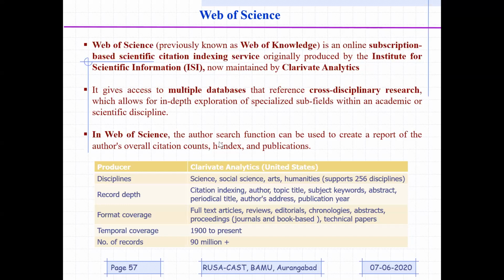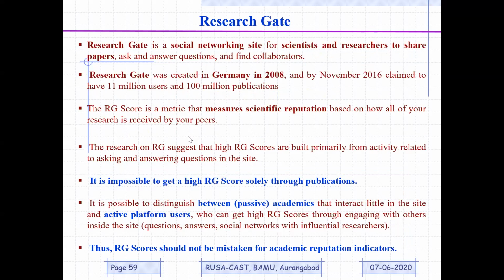Okay. And ResearchGate. ResearchGate is a social networking site for scientists and researchers to share papers, ask questions and find collaborators. Now, let me tell you, my friend, one very peculiar characteristic of ResearchGate: it is impossible to get a high RG score solely through publications. Suppose you have a lot of publications, but you are very passive and not active on ResearchGate, then your score is going to be less.